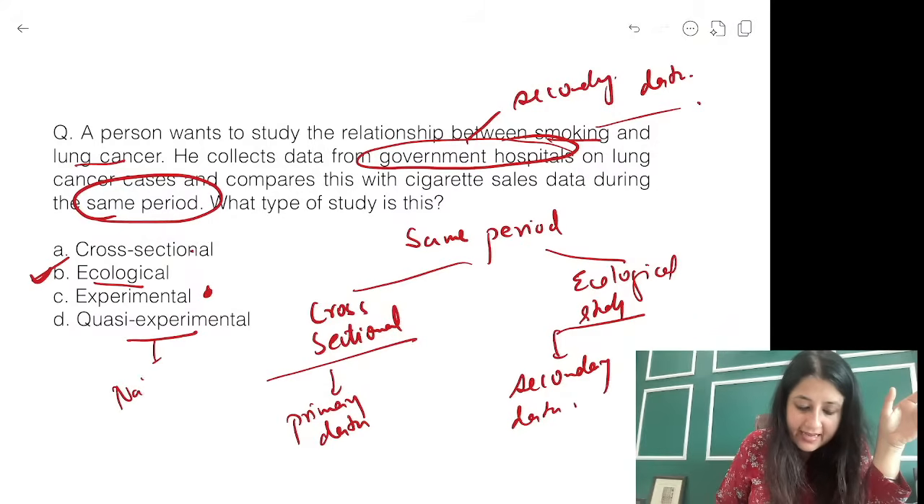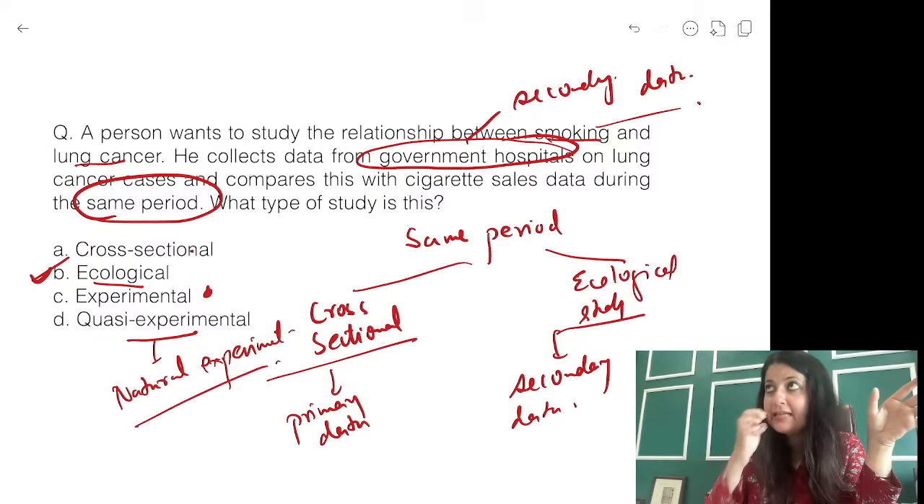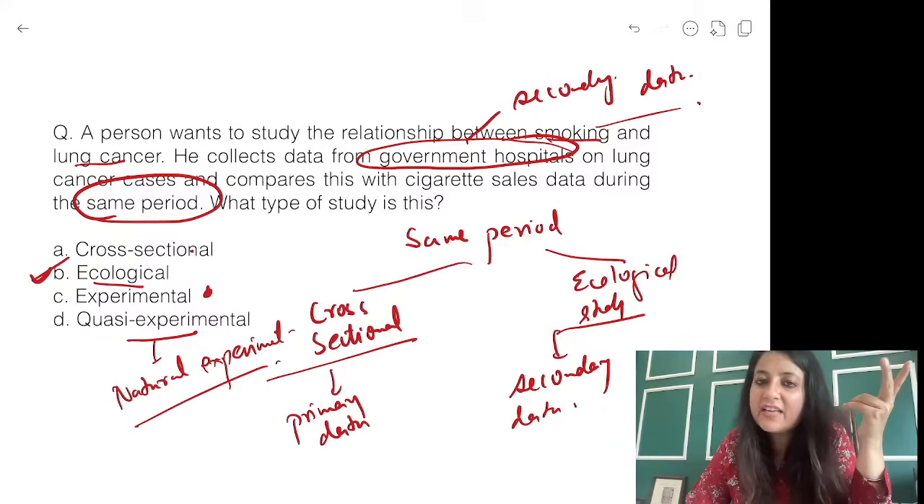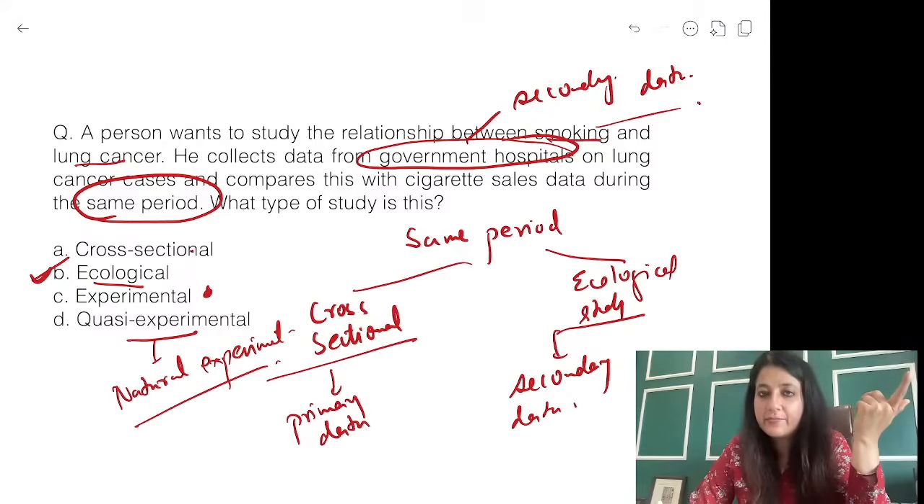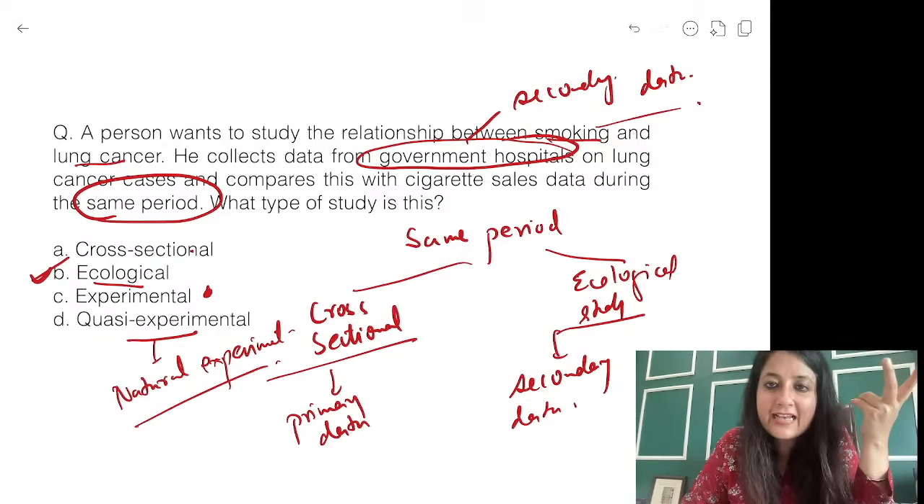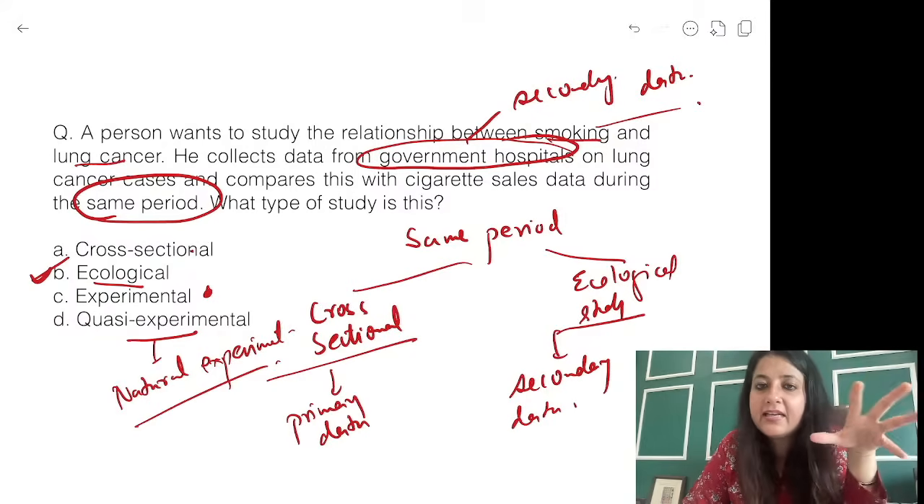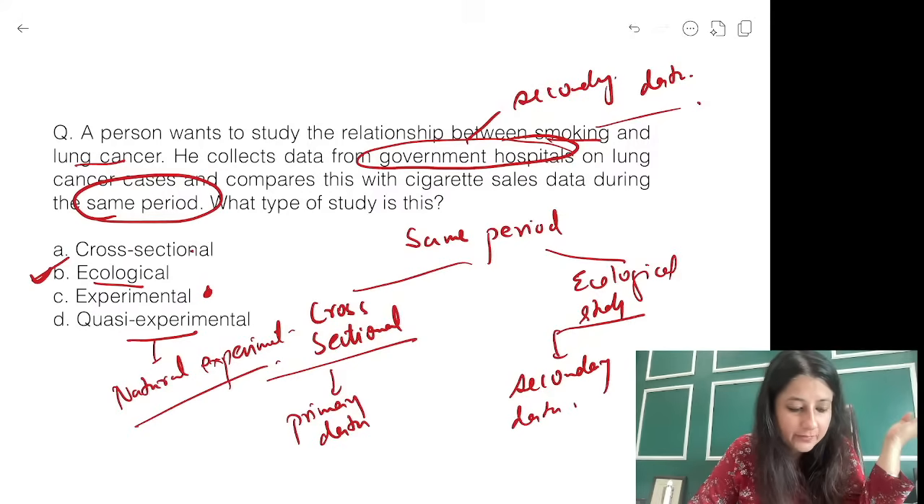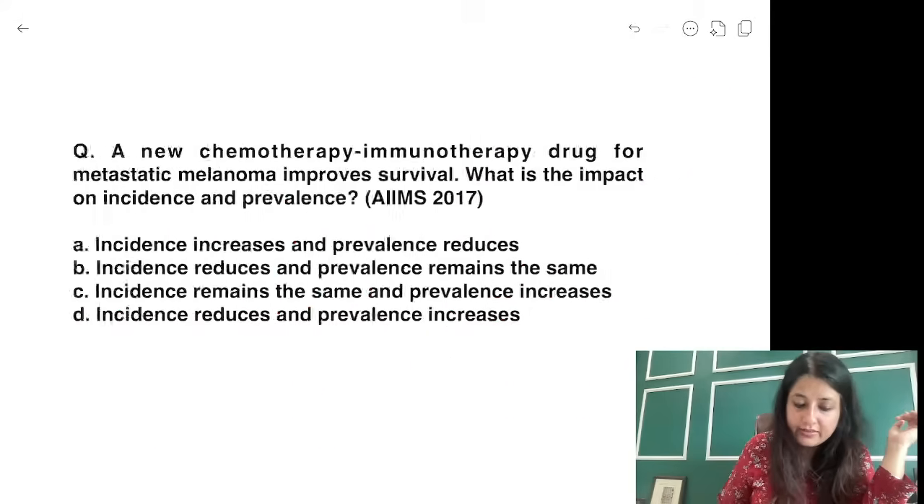Quasi-experimental, what is it? Natural experiment. Quasi-experimental is a natural experiment. That means it is an interventional study without randomization. In a natural disaster, people automatically get divided into two groups. I did not make the disaster happen. That is quasi-experimental. Alright, now look at this one.